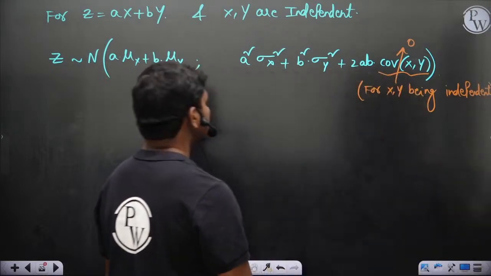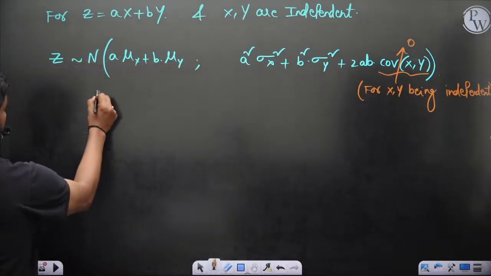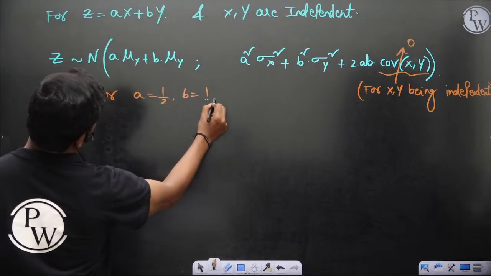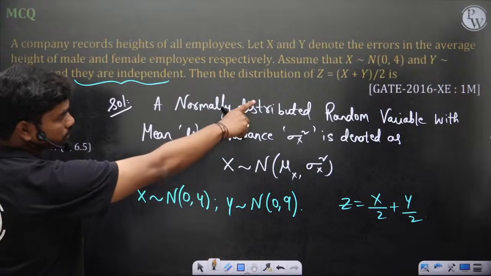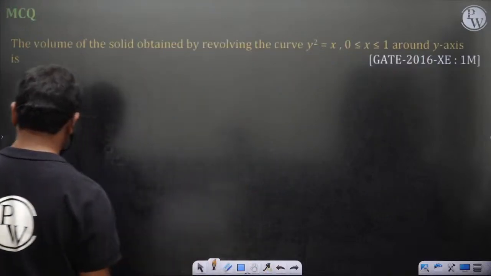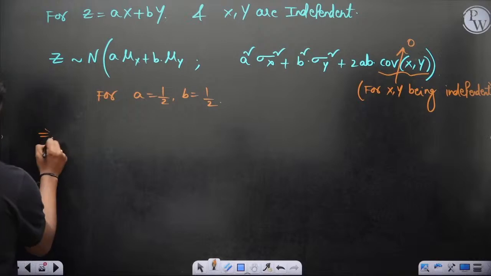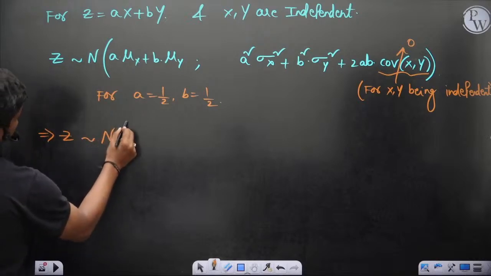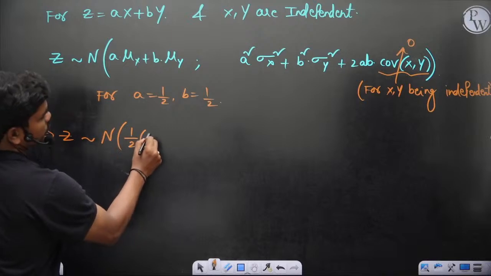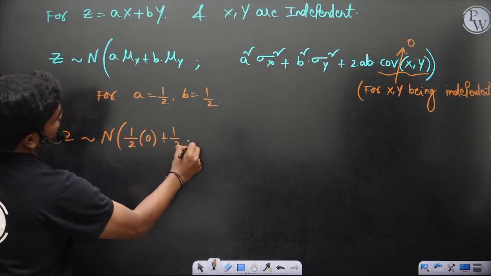Obviously for a equal to half and b equal to half, that's what you get: X plus y by 2. Then z is normally distributed with half into mu x, which is 0, plus half into mu y, which is 0.